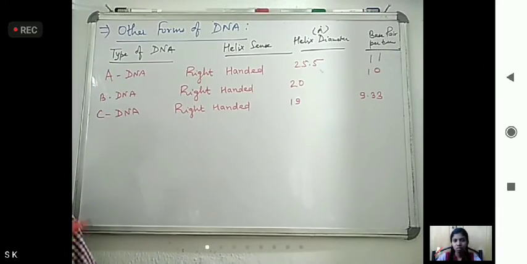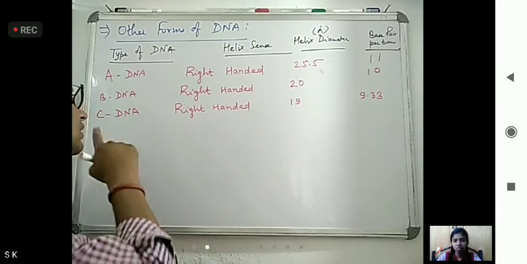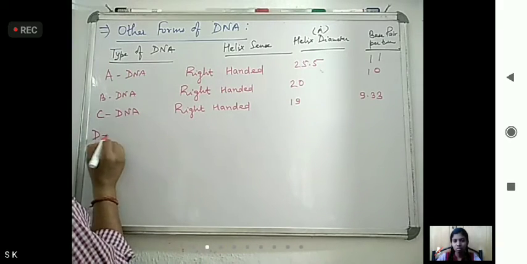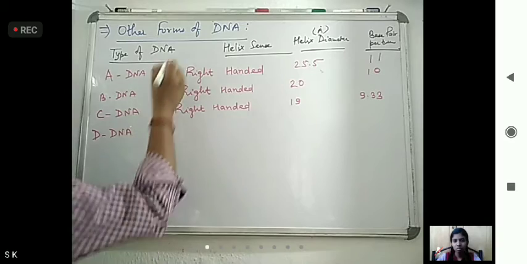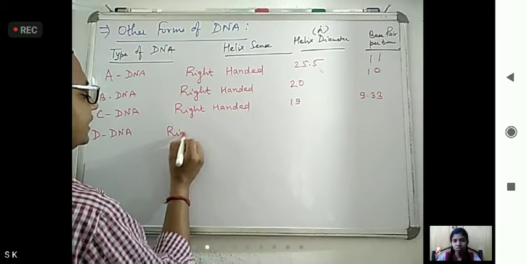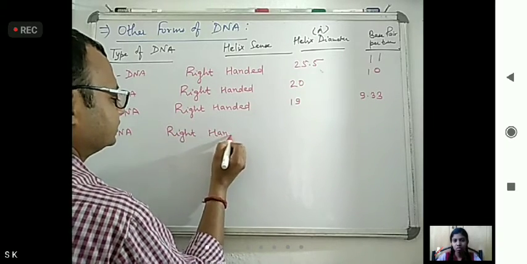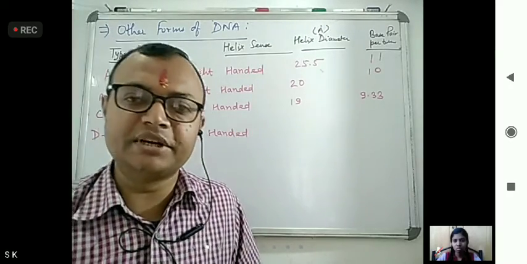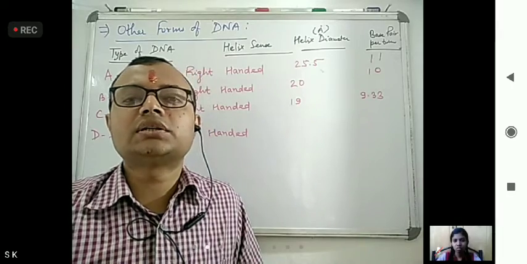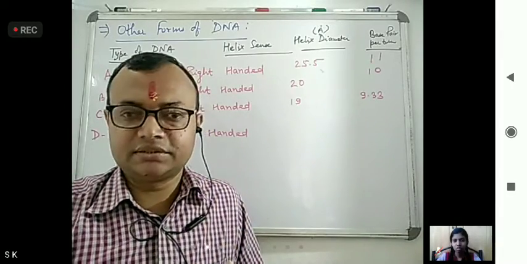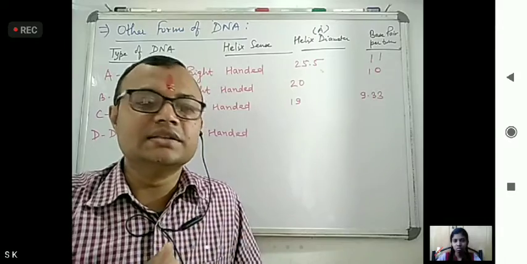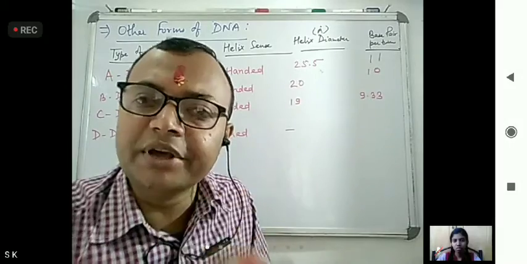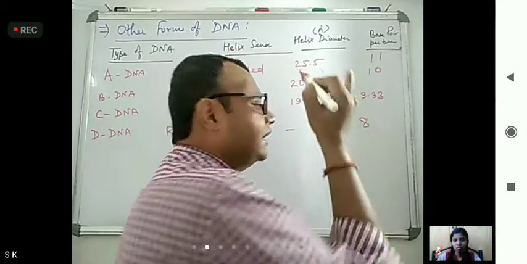After C-DNA, next is D-DNA. This is also right-handed. Its helix diameter is not fixed; it varies, so it is not given. And base pairs per turn is 8.